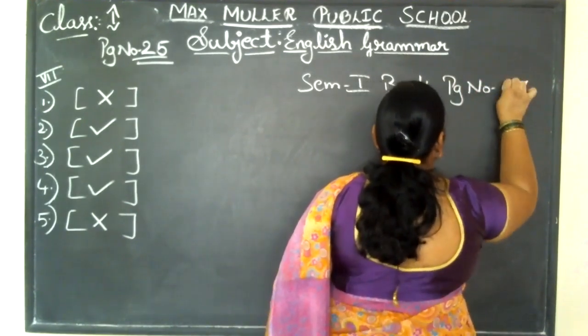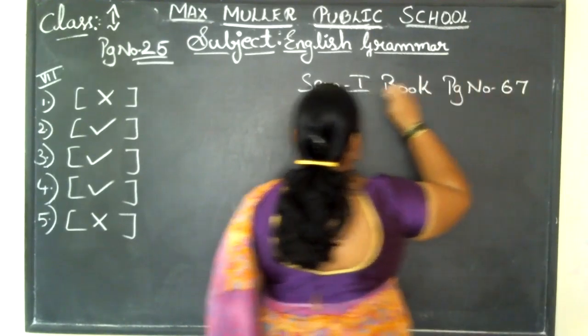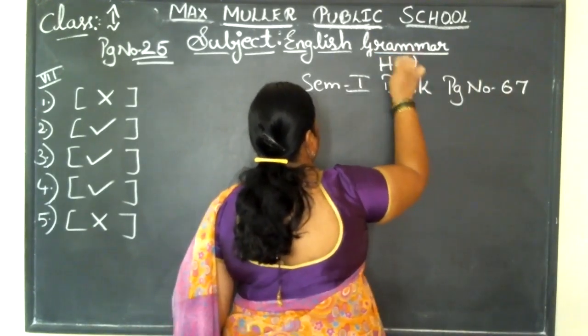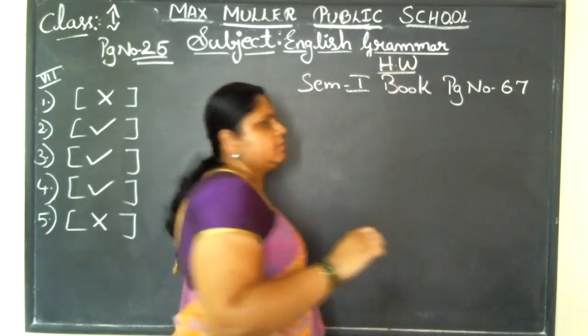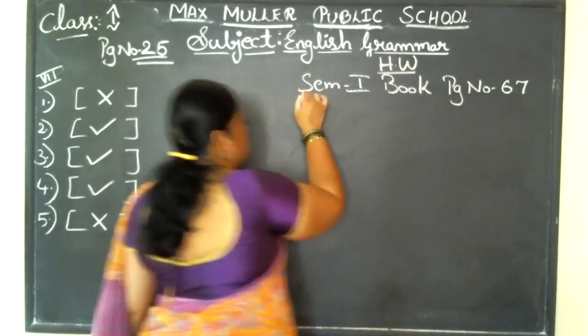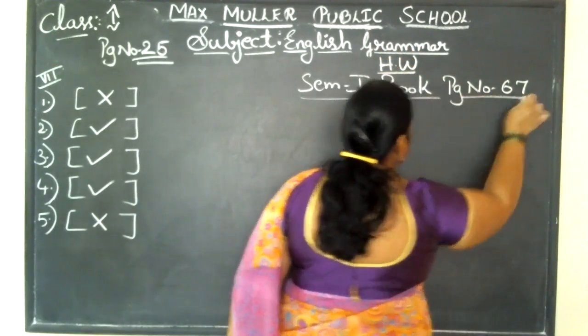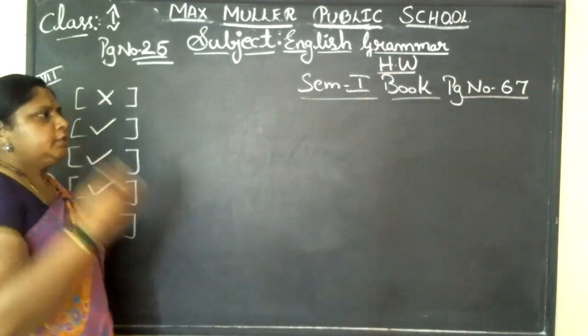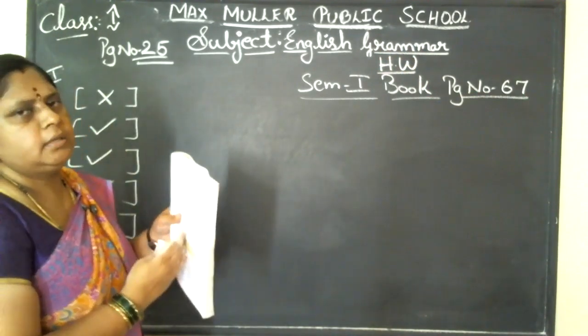Page number 67. Okay. So, this is your homework. I'm giving you the homework part in the textbook itself, children. So it is very easy. You need to turn the backside pages, what all exercises I have done from the beginning. Check that and you need to write it in this.